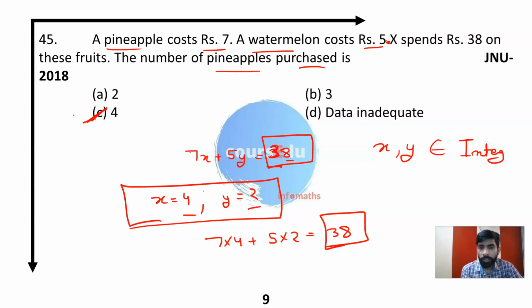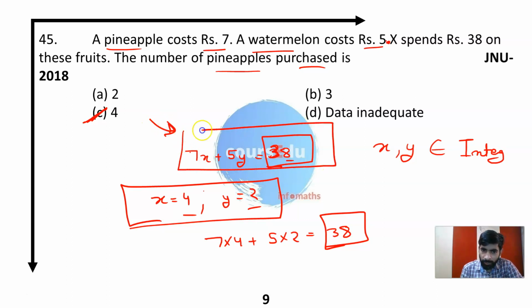Other than this, you will never get integer values of x and y on the basis of 38 rupees. If you look at it as a single equation, how can I solve for x and y? This can never be solved because you have two variables but only one equation.